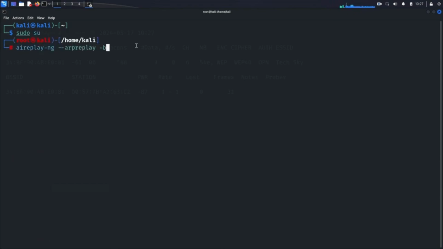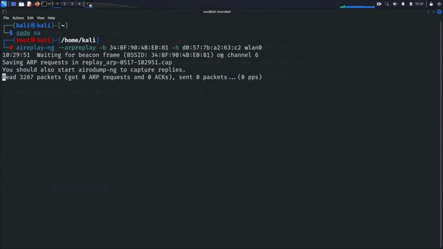replay attack mode. -b indicates the MAC address of the target network. -h specifies the MAC address of your wireless interface. wlan0 refers to the name of your wireless interface in monitor mode. You'll notice that it begins to capture and replay packets.